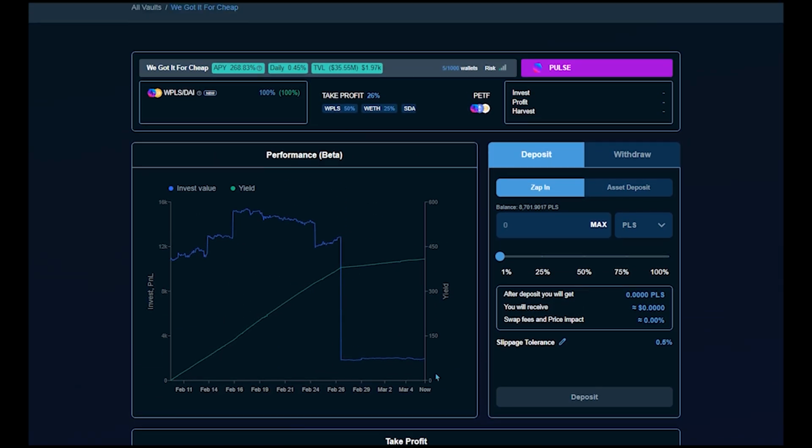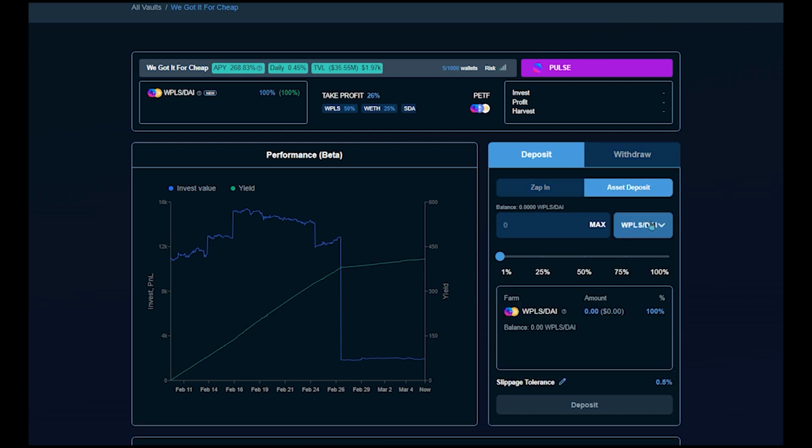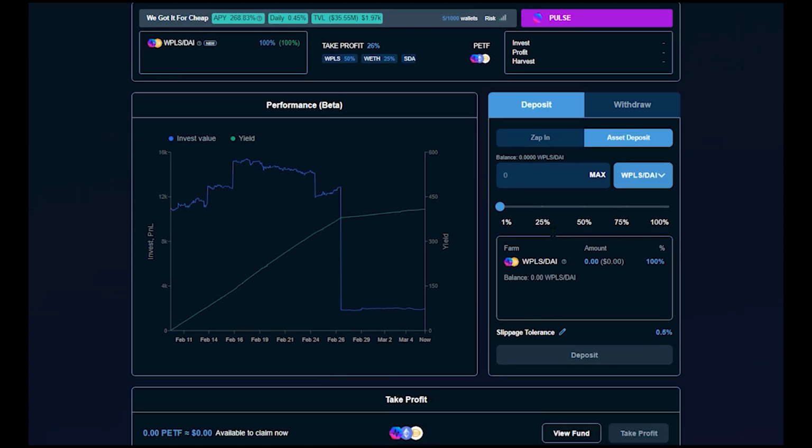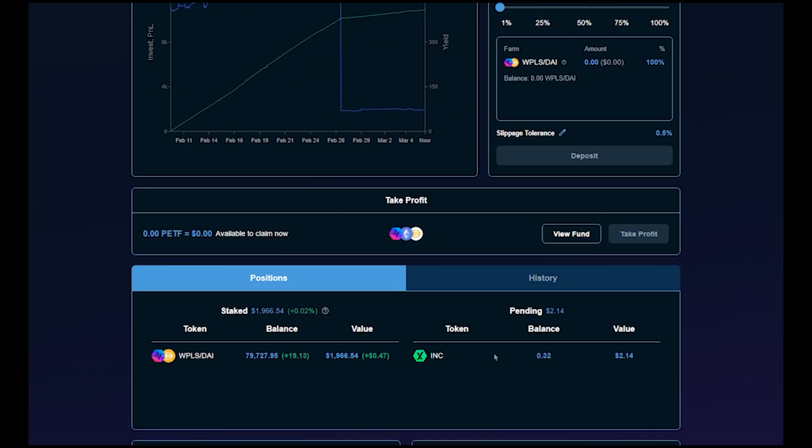And so, in order to enter in, this is pretty neat. They have a way to batch everybody's transactions together to save on gas too. So you can zap in and deposit single assets like Pulse, SDI, DAI, USDEX, Wrapped ETH, and Wrapped Pulse in this particular vault. Or, if you already have LP from PulseX, you can pull that LP and come over here and deposit it in the vault, and it'll auto compound it and do this for you, saving you a lot of time. And the same thing applies: you can take profit in your ETF as you see fit.